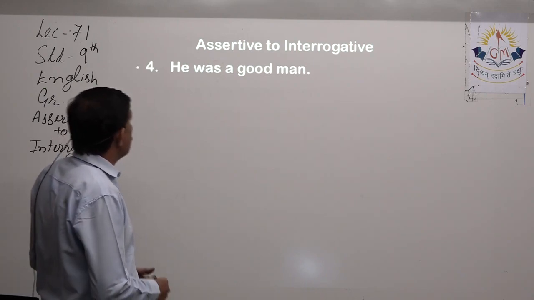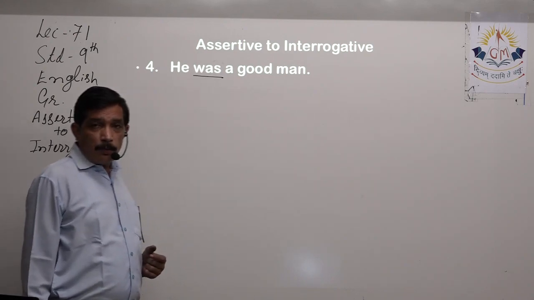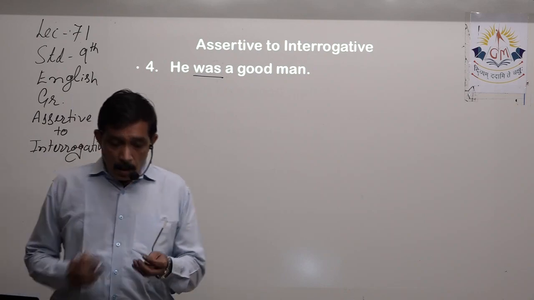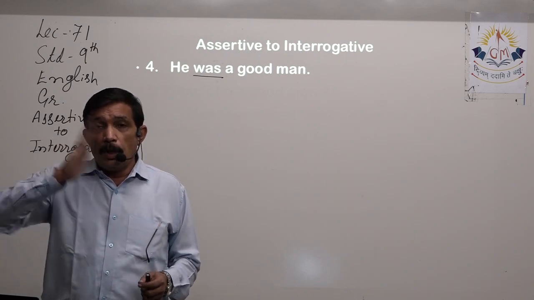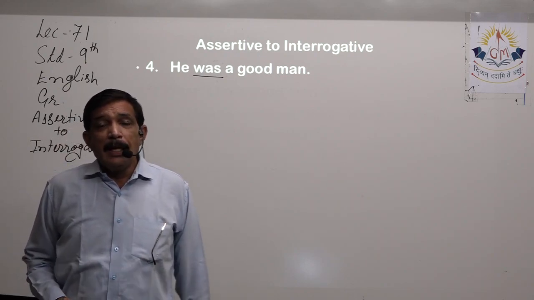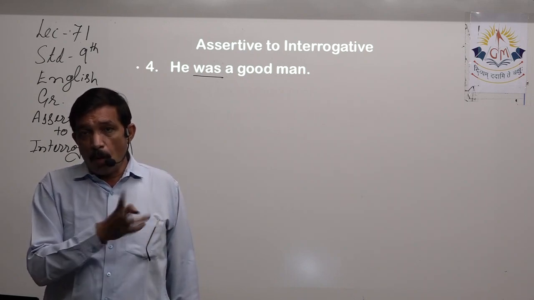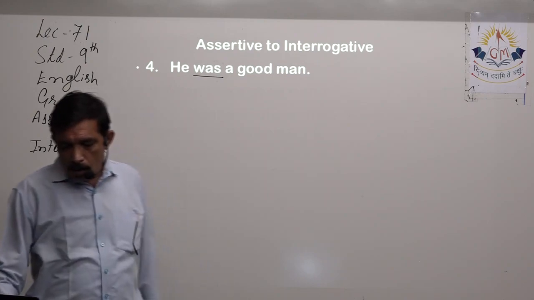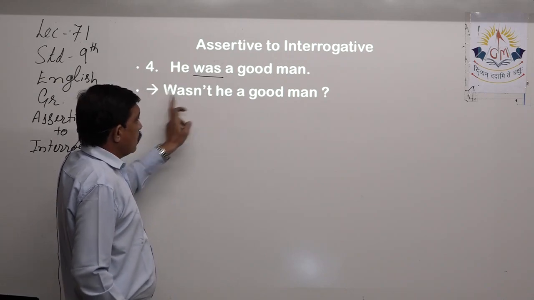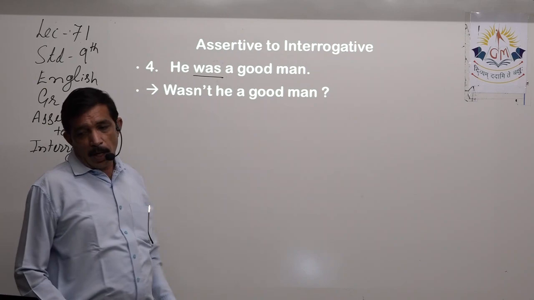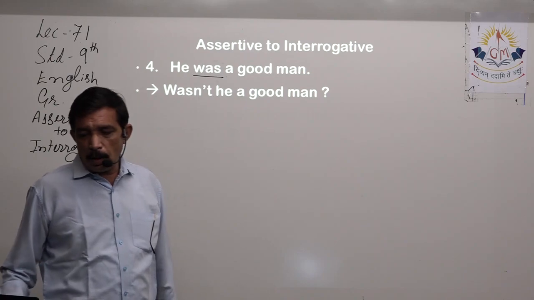Next, very good question. He was a good man. We have a helping verb, so the answer is quite easy. We have a helping verb, but we do not have a negative. So when we are doing the interrogative transformation, then helping verb plus negative. So was, wasn't. Wasn't or was not, same thing. Wasn't he a good man? Was not, subject he. So was not he a good man? Question mark. Students must be writing in your notebooks. Keep writing, continue writing.